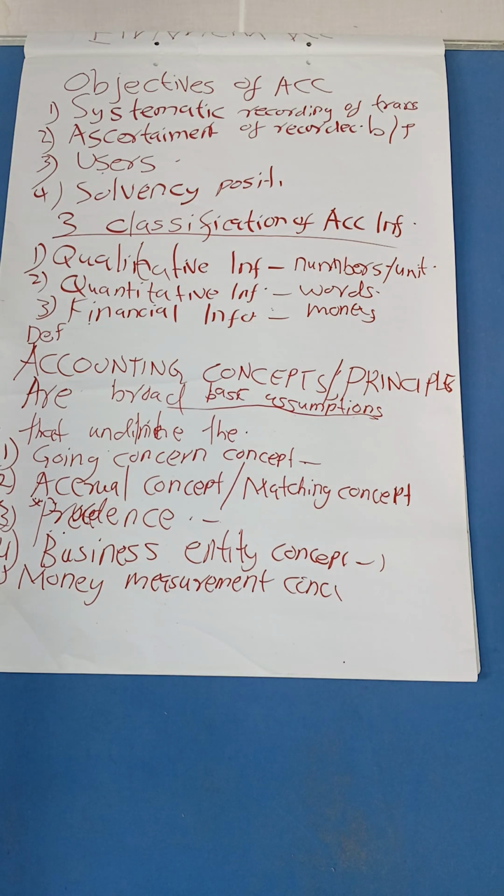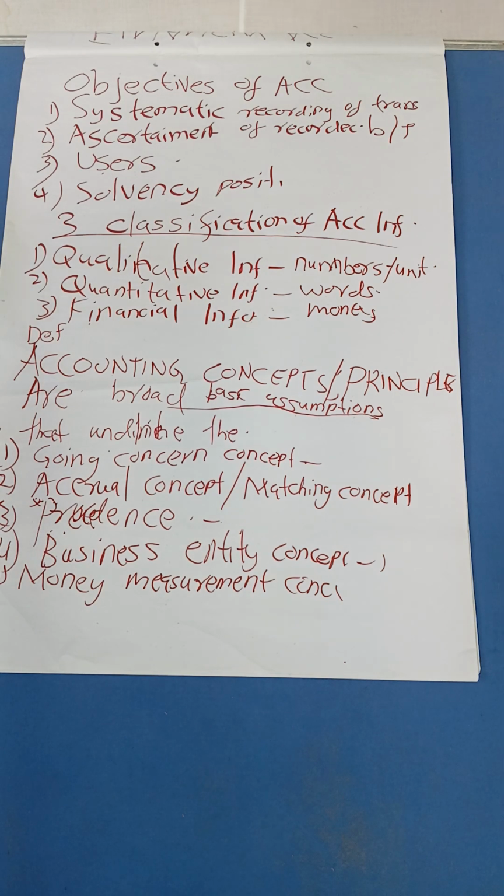A manager giving a slap to maybe the secretary. The act of the slap, we cannot record it here. But the moment the slap affected the secretary in a way that she got injured, and the accountant is asked to give money to cater for the medical, that is when we do the recording. The slap itself is sorted by the human resource manager. But an accountant will adhere to the money measurement concept, whereby anything to which we can attach monetary value is what we record in the business.